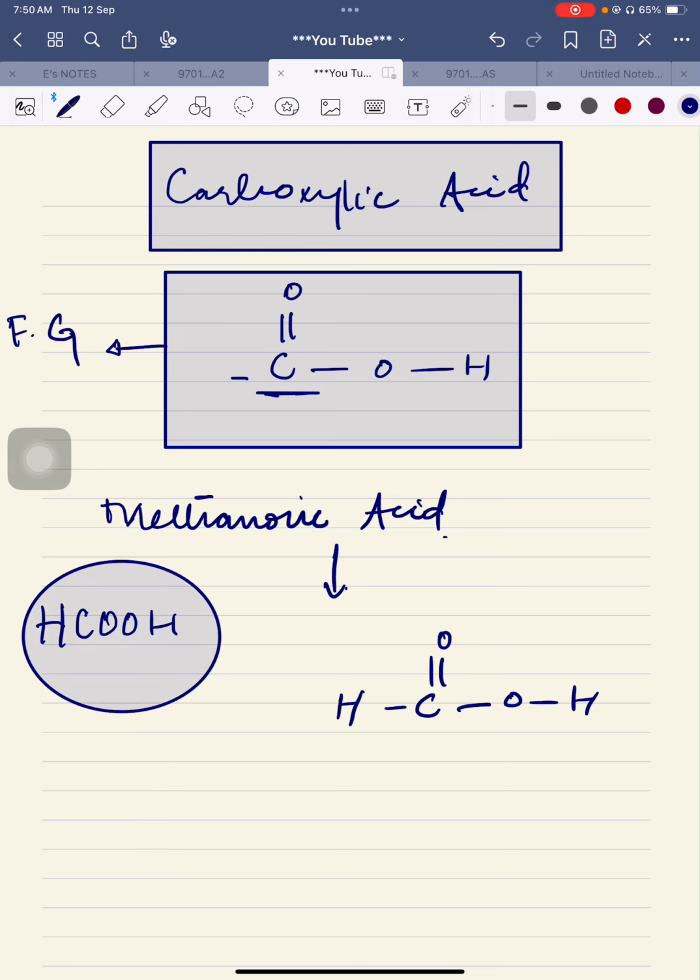Basically, in the case of methanoic acid, the functional group has one carbon already.